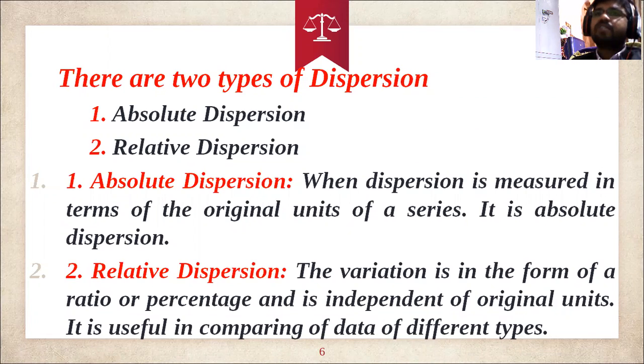And what is the relative dispersion? The relative dispersion is the variation in the form of ratios or percentages. For example, as I told, if I collect information about the marks of particular students, boys and girls separately, how many scored in a particular economics subject, and I calculate the variation for the boys and for the girls, two separate groups. If I show it in the form of ratios or percentages, that is called relative dispersion.